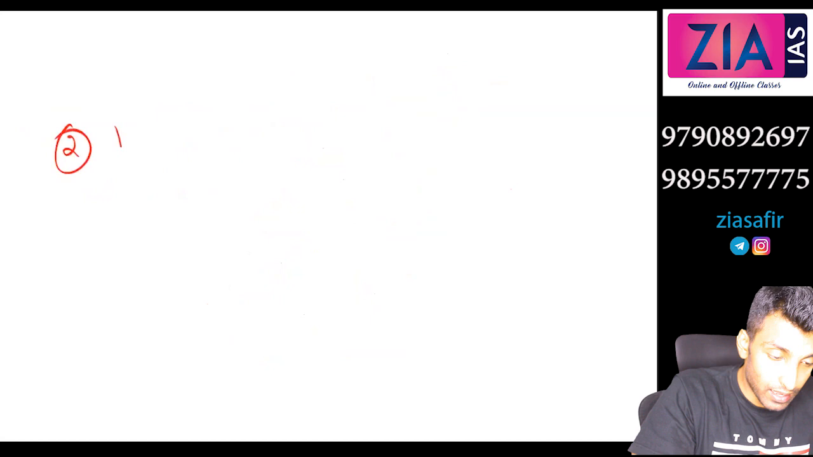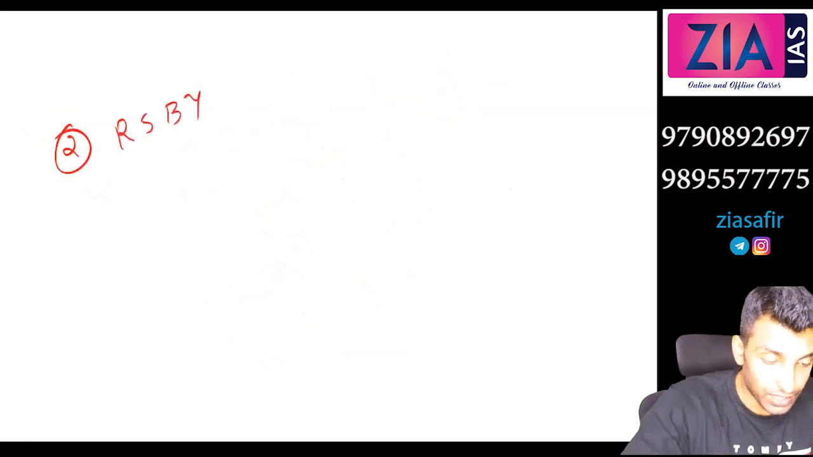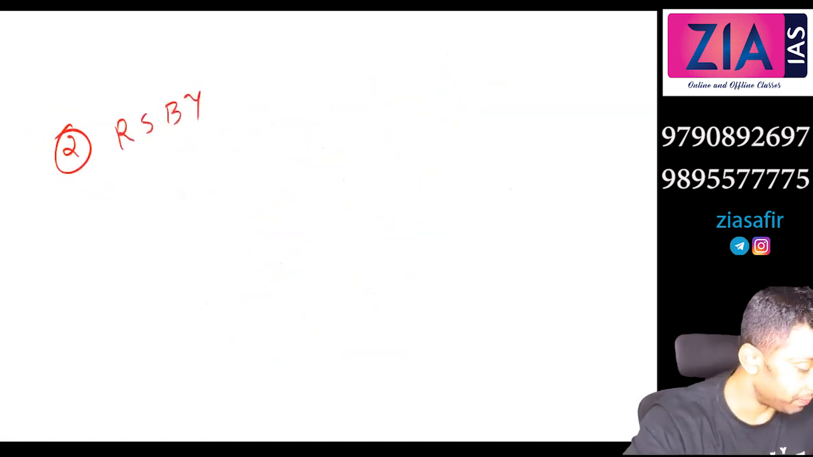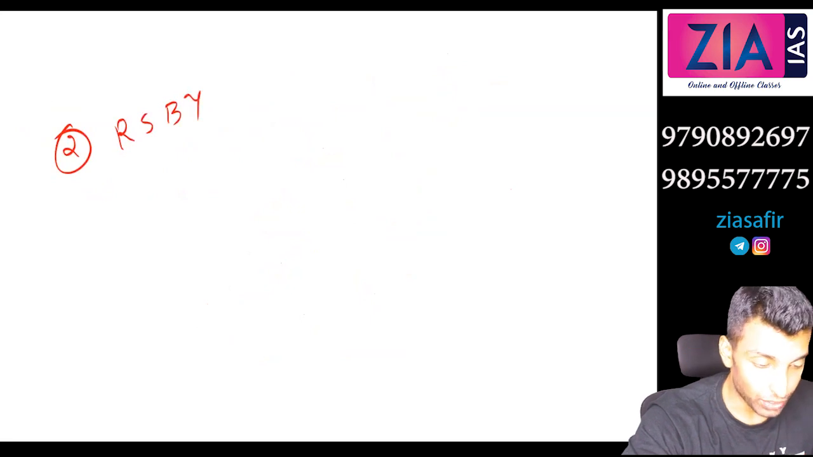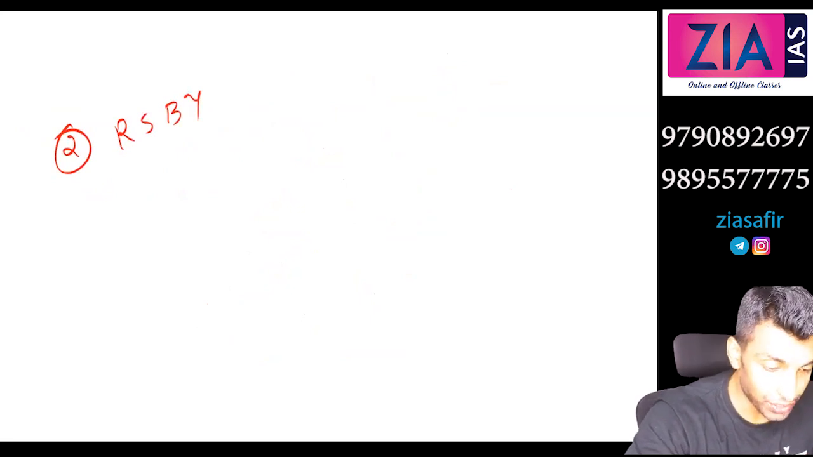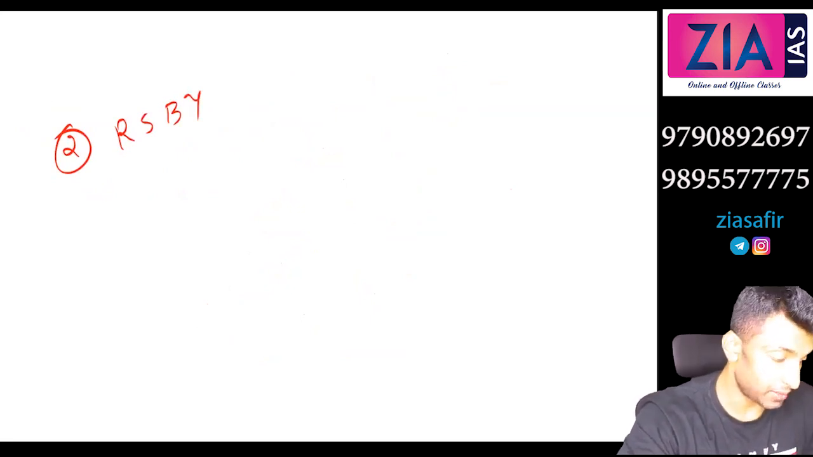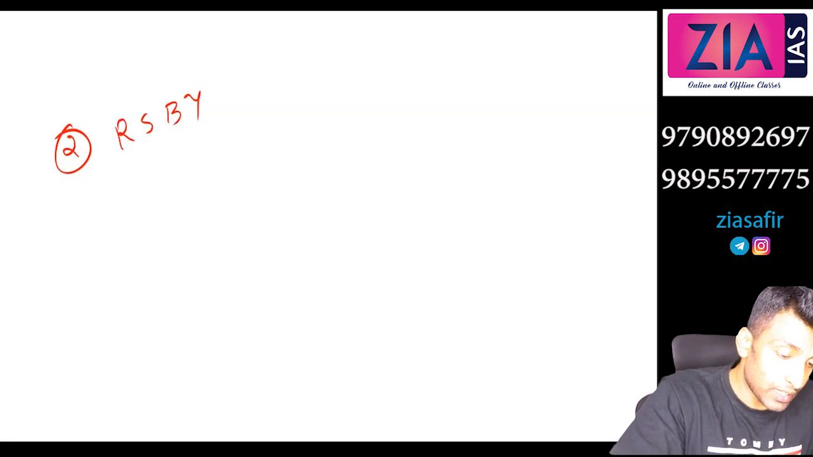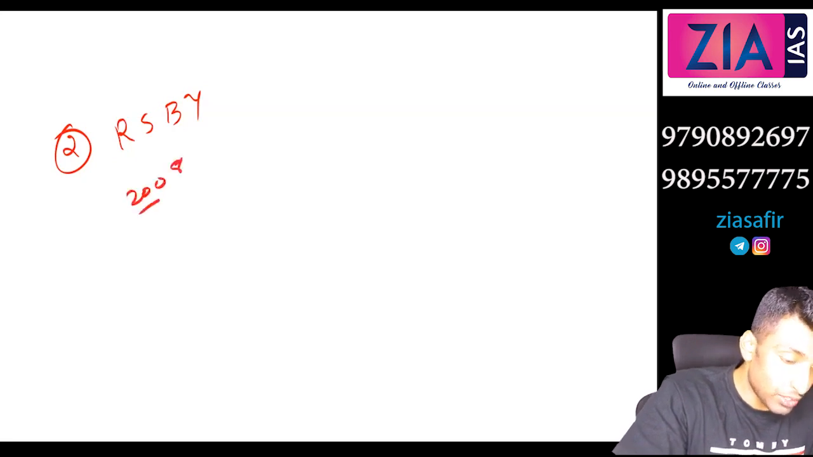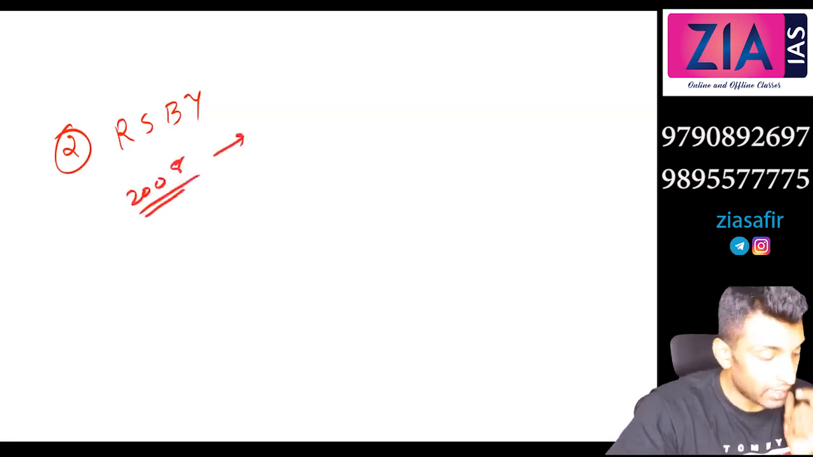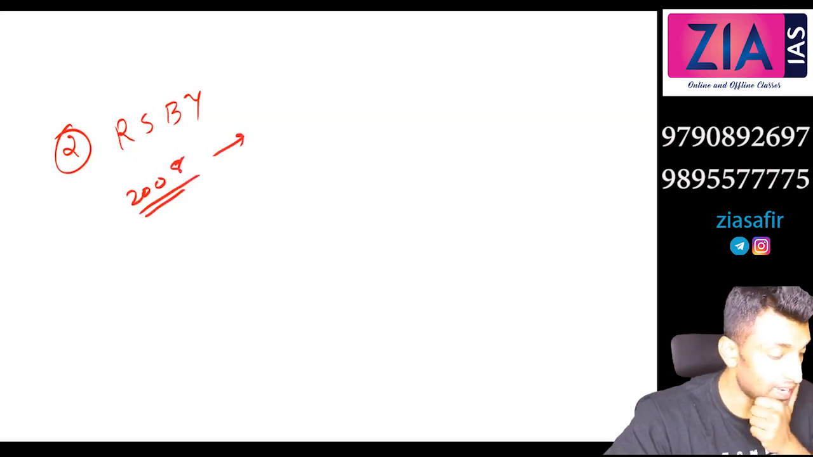Rashtriya Swasthya Bima Yojana, RSBY. It is a health insurance. So the first one was life insurance, this is health insurance. You write in brackets, health insurance. It was initiated in 2008. It is actually a cashless health insurance. You can write cashless health insurance.